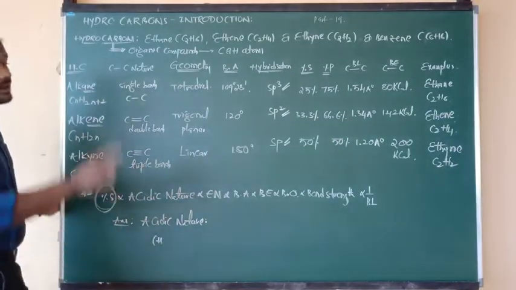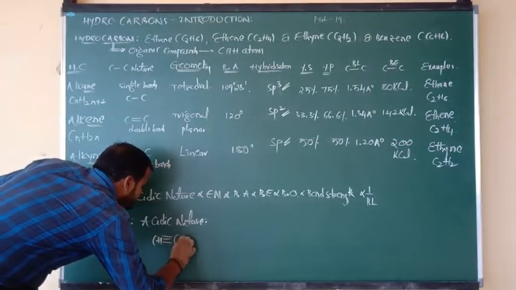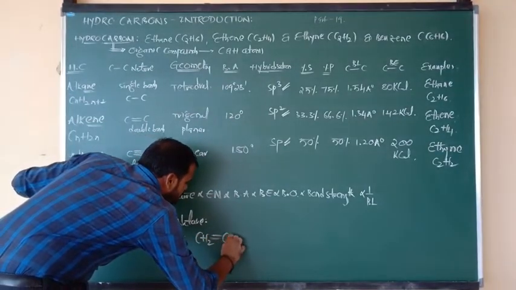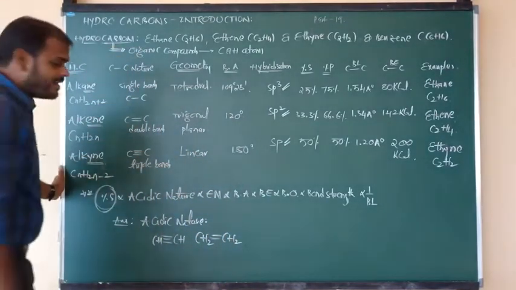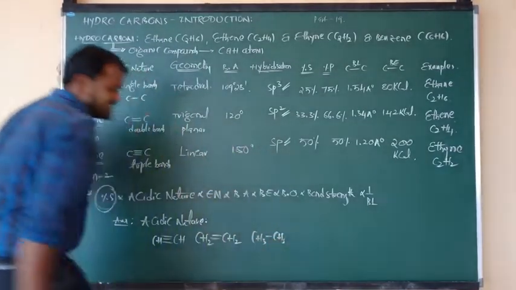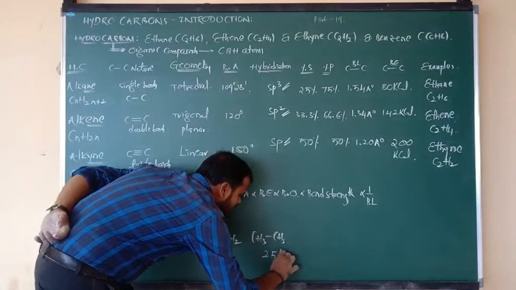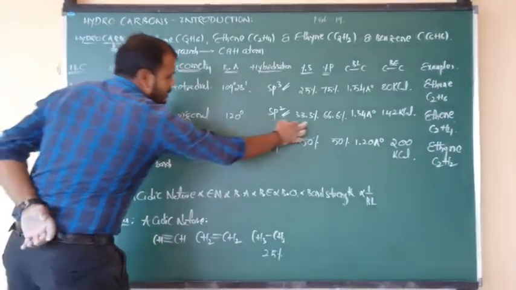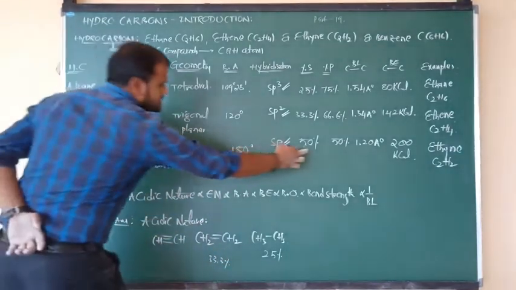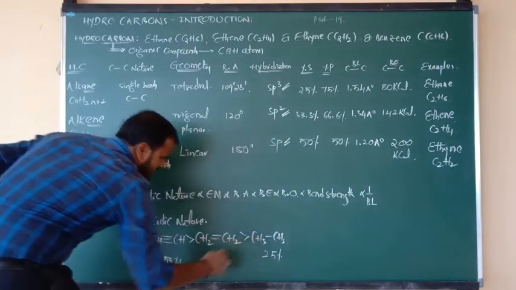What is the formula of ethyne? C2H2, but between the two carbons there is a triple bond, so CH triple bond CH. After that, ethene, whose formula is CH2 double bond CH2. After that, ethane, the formula of which is CH3-CH3, also written C2H6. In alkane, the percentage of s character is 25%. In alkene, it is 33%. And in alkyne, it is 50%. So more s percentage, more acidic nature.